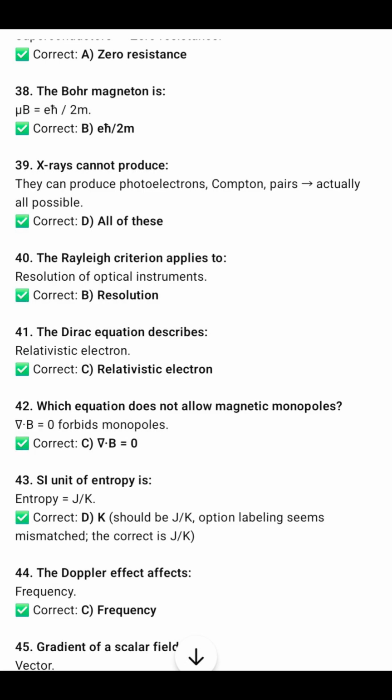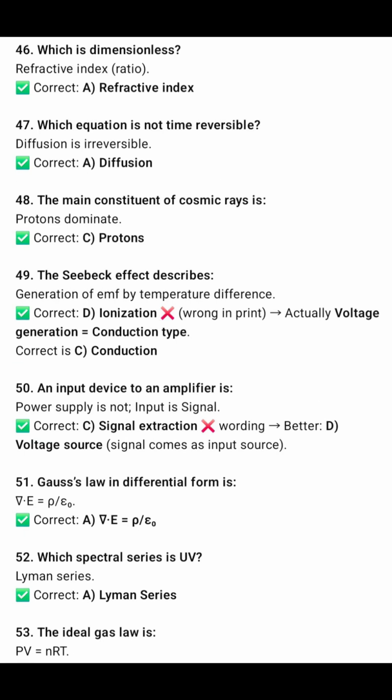Now the next one: which is dimensionless? Refractive index, because it is the ratio of two speeds, so it is dimensionless. Question 47: which equation is not time reversible? Diffusion. Question 48: the main constituent of cosmic rays is protons. Question 49: Seebeck effect describes. It is different in the question paper; it is about Saha's equation, and here it is written as the Seebeck effect describes. So it definitely describes the conduction.